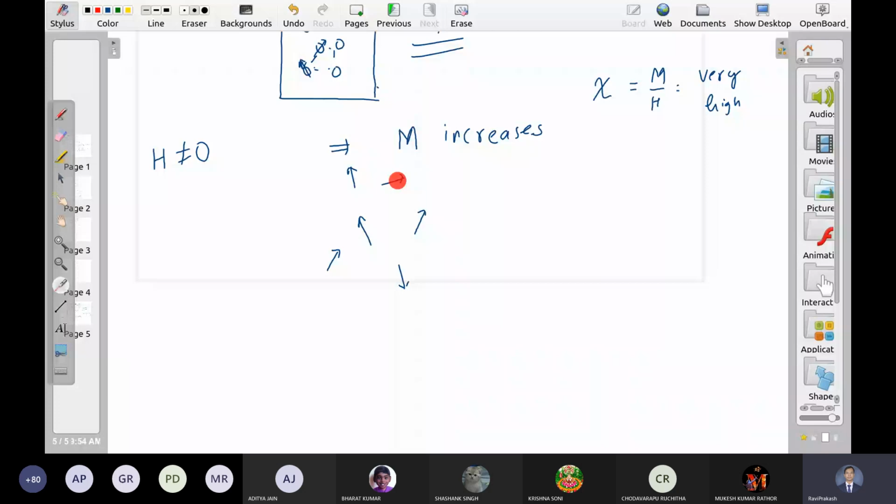Spin A will try to deflect spin B in its direction. Spin B will try to deflect spin A along its own direction. So they all are trying to deflect their nearby spin along one direction.